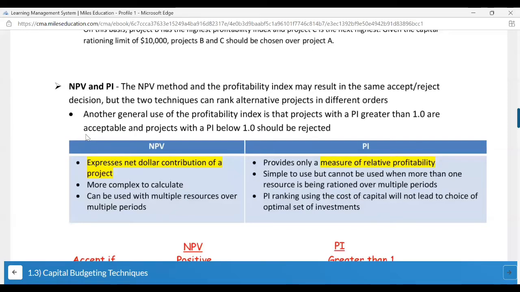But in the case of NPV, it is more complex to calculate. Personally, I don't think so. It can be used with multiple resources over multiple periods. So yes, you can use it for multiple projects, for multiple resources, for multiple types. So what resource are you using in your initial investment? You can classify that and calculate your NPV. PI ranking using the cost of capital will not lead to the choice of the optimal set of investments.